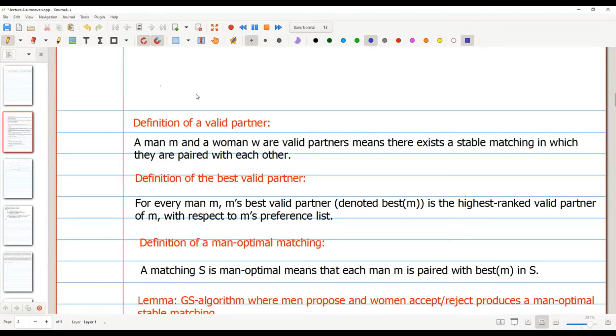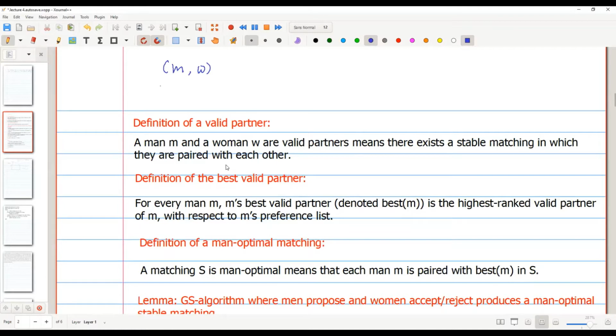A pair M, W is called a valid partner if M and W are matched in some stable matching. There will exist a stable matching where M and W are partners. Then M and W are called valid partners. What do you mean by rank maximal matching?